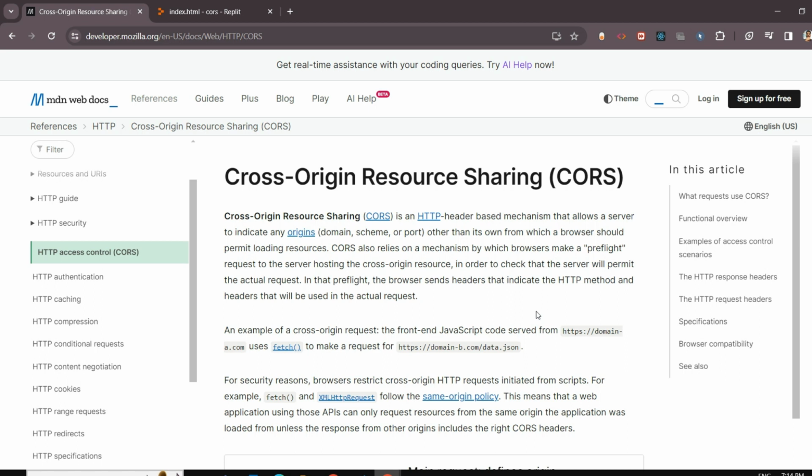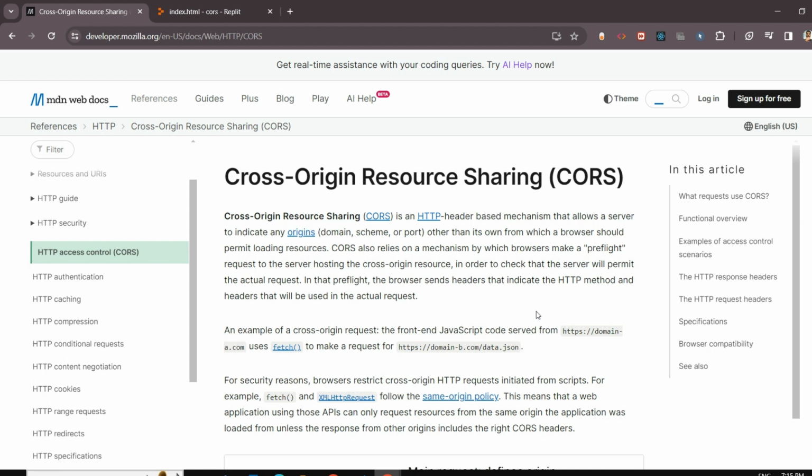CORS is basically cross origin resource sharing. So, to understand CORS, we will take an example, right? Let's imagine you have a secret clubhouse where you and your friends from the same neighborhood are invited to hang out. But now, someday, someone from a different neighborhood comes over and wants to join the fun. But you have a rule: only people from your neighborhood are allowed unless you say otherwise.